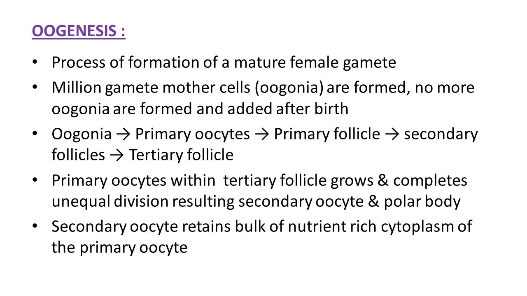The primary oocyte within the tertiary follicle grows and completes an unequal division, resulting in a secondary oocyte and a polar body. The secondary oocyte retains the bulk of the nutrient-rich cytoplasm of the primary oocyte.